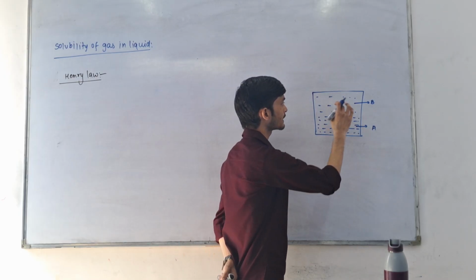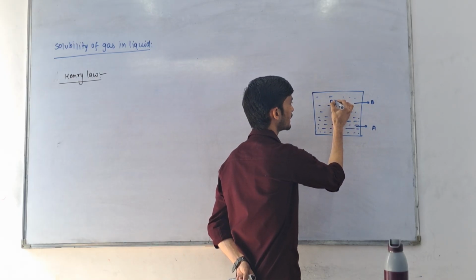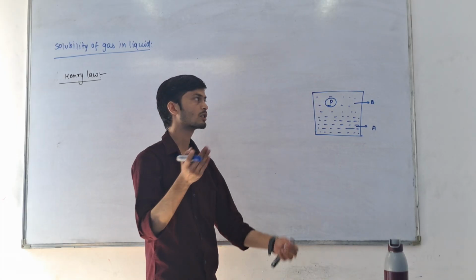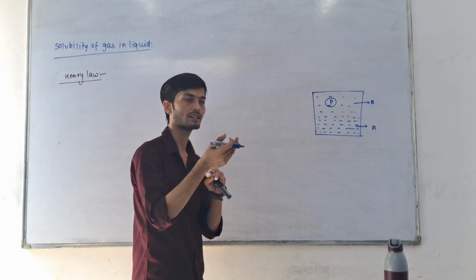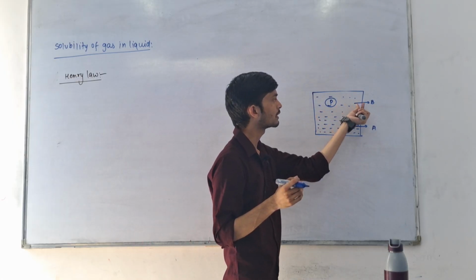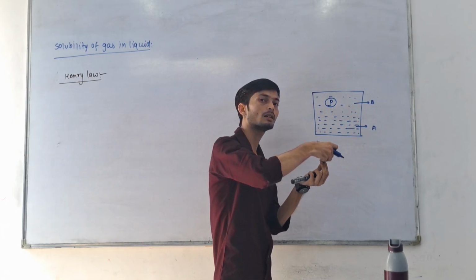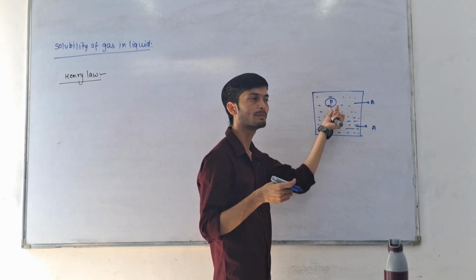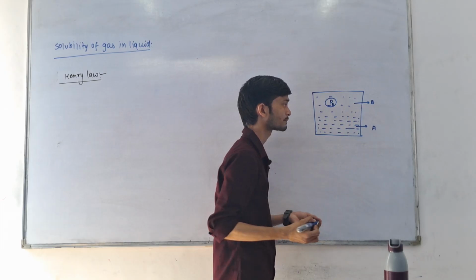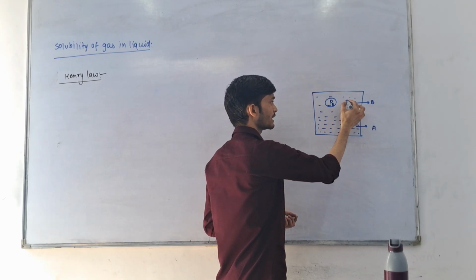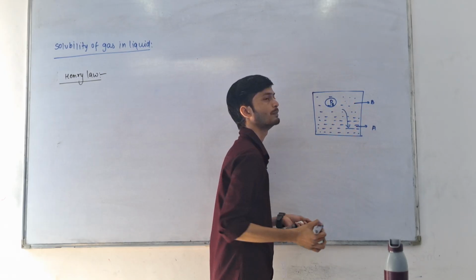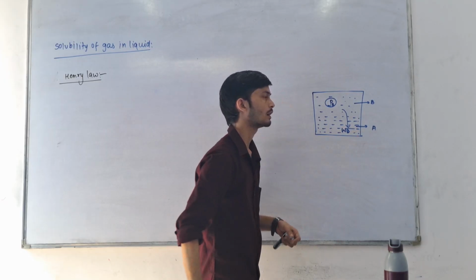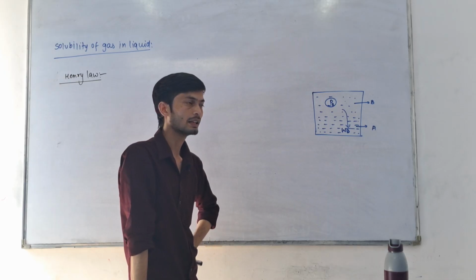Due to this gas B, pressure is generated, because gases always put pressure on the container wall because they collide with each other and generate pressure. When they collide with the container wall, or with another particle of gas, they create pressure. So because of B, the pressure is PB. Because of this pressure, the amount of gas B dissolved in this liquid is, suppose, WB. WB is the amount of gas dissolved in A.